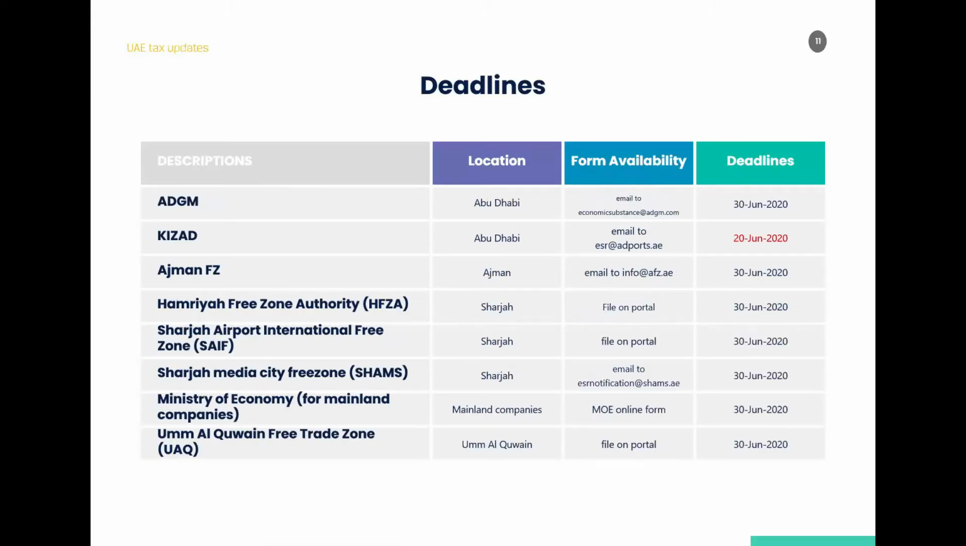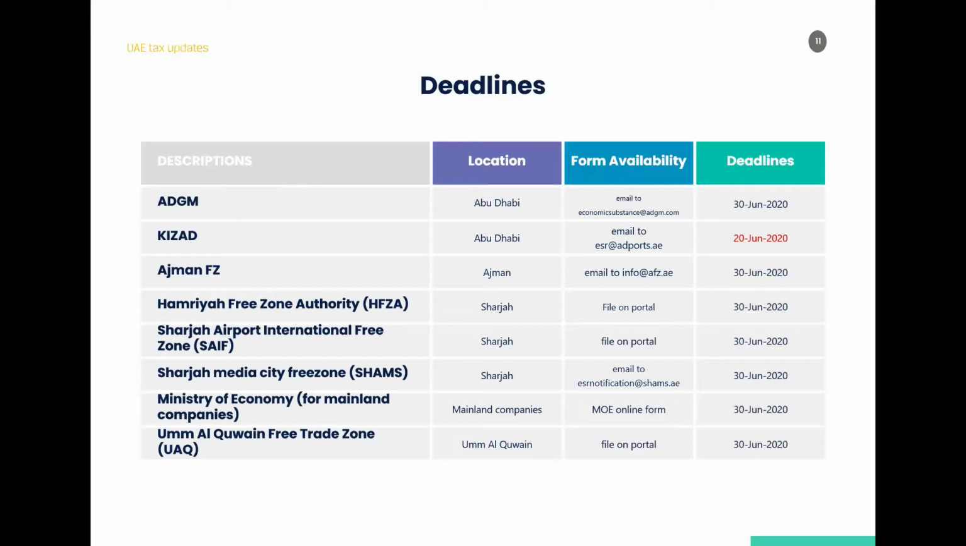Going to the next slide. So here we've got another set of free zones. You can see ADGM, Kizad are in Abu Dhabi. Then we have Ajman free zone. Then we have 3 free zones: Hamriyah free zone, SAIF zone, Sharjah Media City free zone. And then we have Umm Al Quwain free zone.